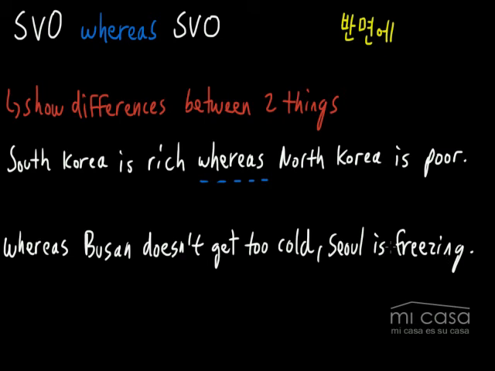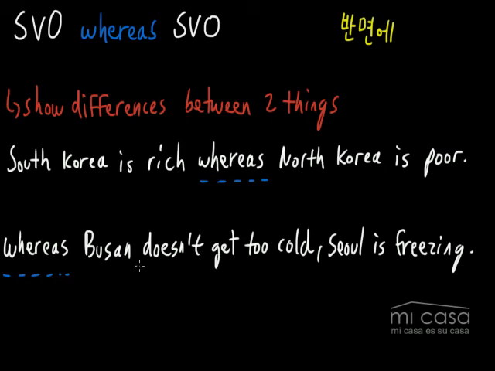But here in this example, I'm actually putting whereas at the beginning of the sentence because I just wanted to show you that that's possible. You could put it in between the two sentences, in the middle, like this, or you can change the order and put it at the beginning. That's fine too. So, whereas Busan doesn't get too cold, Seoul is freezing in the winter. And it's kind of the reason I never want to live in Seoul. I do not like freezing weather.